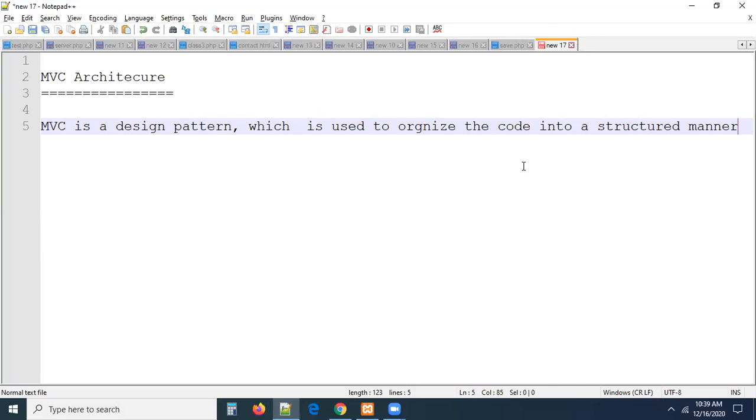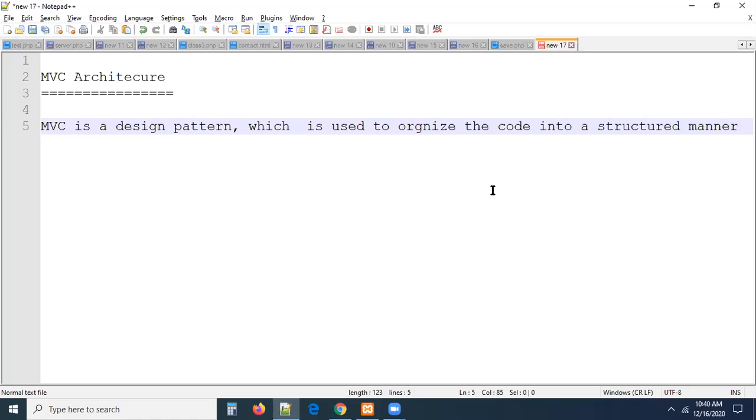Why should I organize the code in a structured manner? That is a very important thing, guys. Always I am saying, don't say the abbreviation. If anybody asks what is MVC, you have to say MVC is a design pattern, and by using it we can organize our code into a structured manner. What is a design pattern now? The name itself says designing the code.